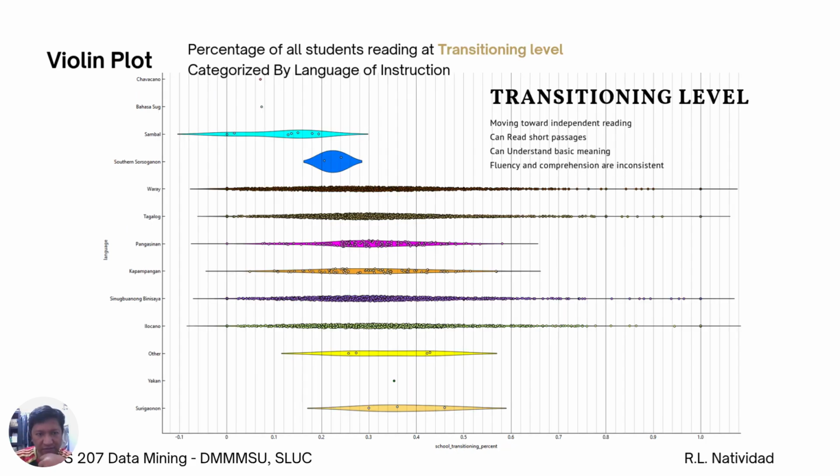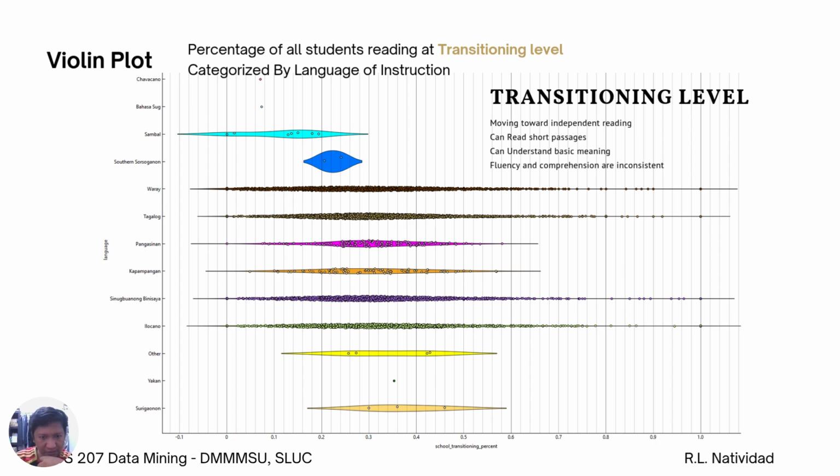Transitioning level, these are levels where they are moving toward independent reading, can read short passages, can understand the basic meaning. Fluency and comprehension are inconsistent. It's pretty spread out on each. You'll notice there's a lot of data there in Tagalog.